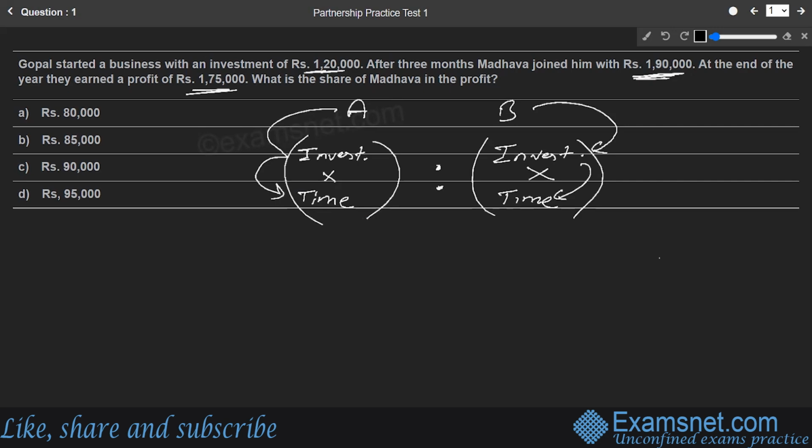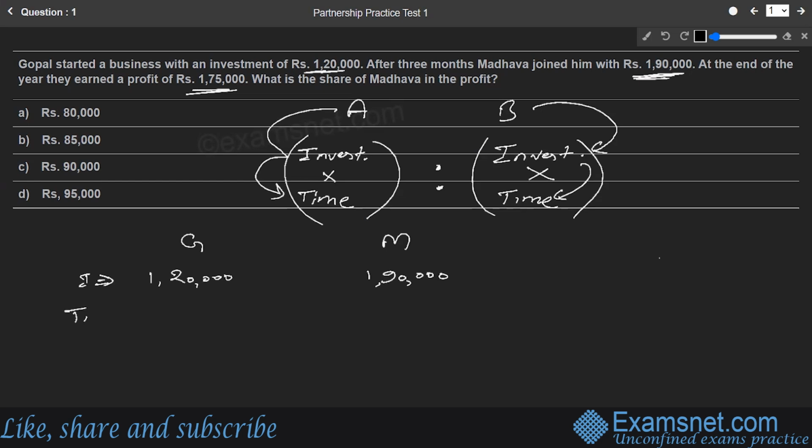Okay, so let us begin with the first question itself. This is the basic concept as explained here. The first question says, Gopal started a business with an investment of rupees 1,20,000. So we have Gopal here, and then we have Madhava, the other partner. What is the investment of Gopal? The investment of Gopal is 1,20,000. What is the investment of Madhava? Madhava's investment is 1,90,000. So let us write the investments of both of them.